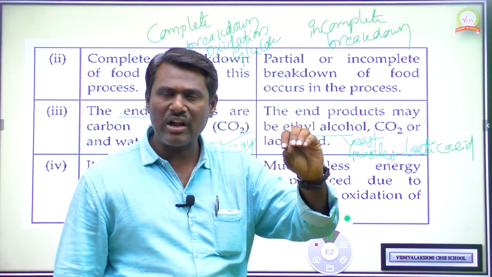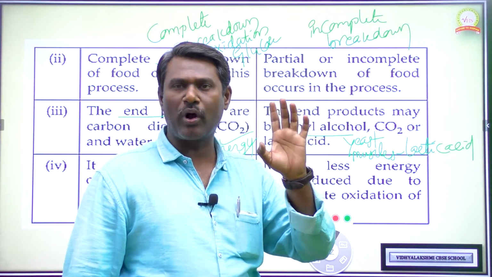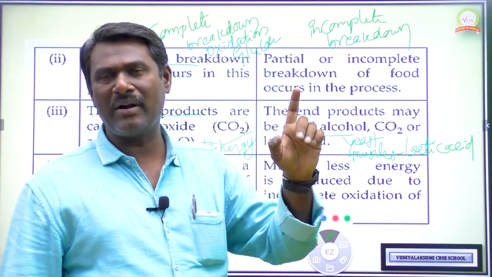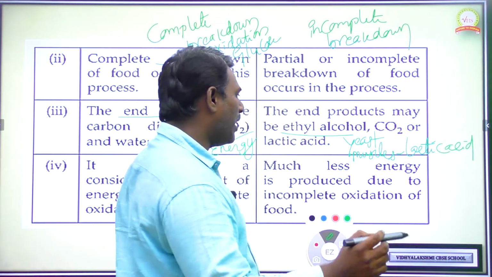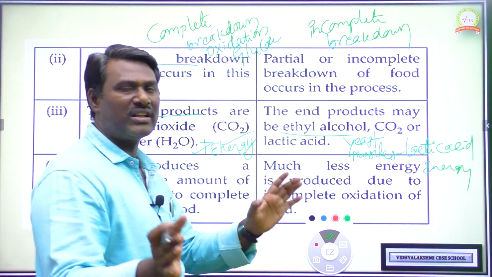Whereas partial oxidation of glucose molecule occurs in muscles of our body to produce lactic acid plus carbon dioxide plus water plus energy. And energy is also going to be produced during anaerobic respiration. So these are the differences.